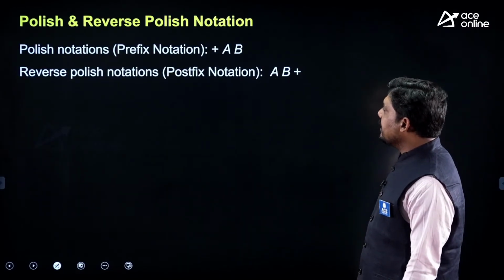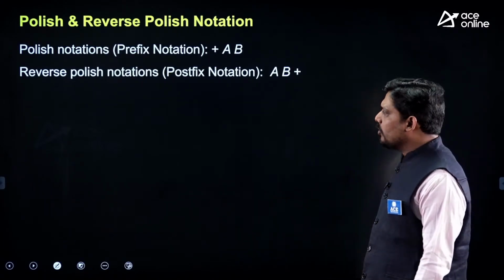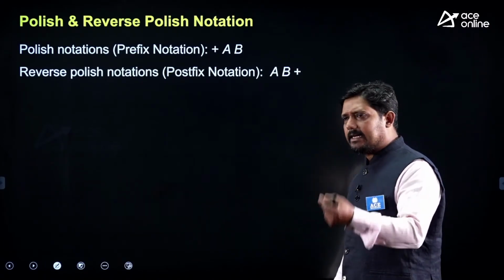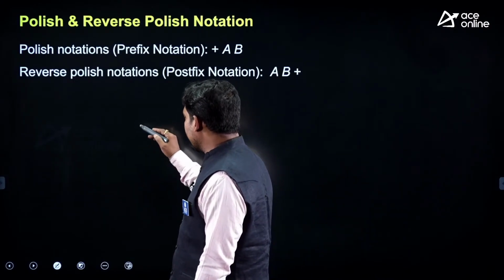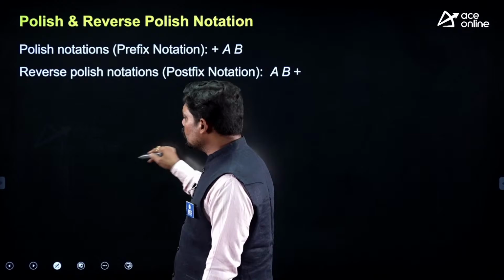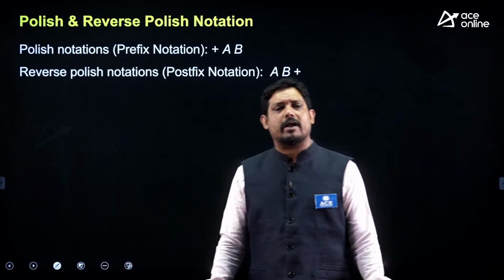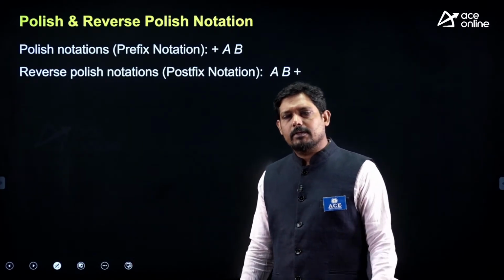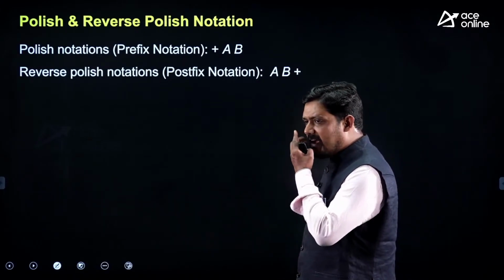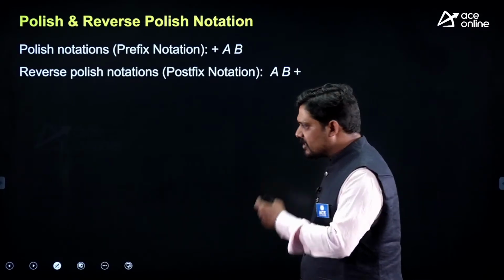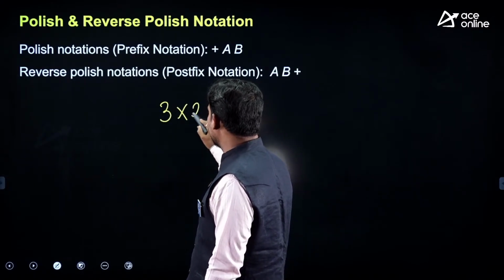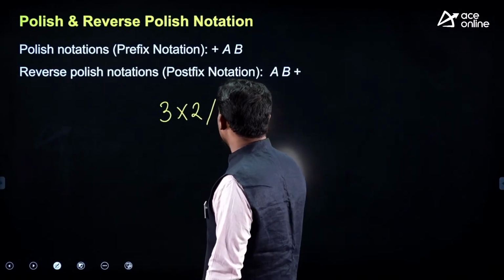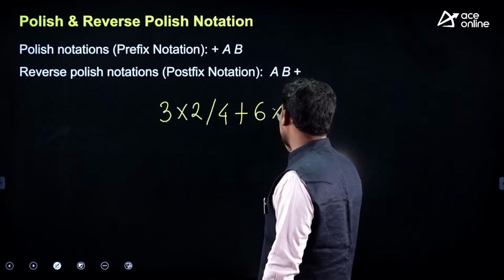But it has been observed that the basic understanding and implementation of this BODMAS rule has some issues related to the time required for evaluation. Suppose I write the expression 23 multiplied by 2 divided by 4 plus 6 and then multiplied by 3.